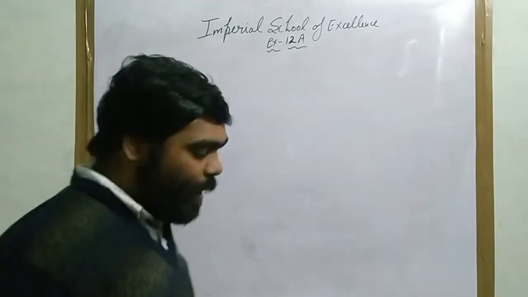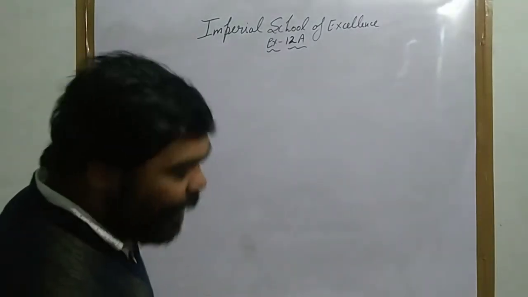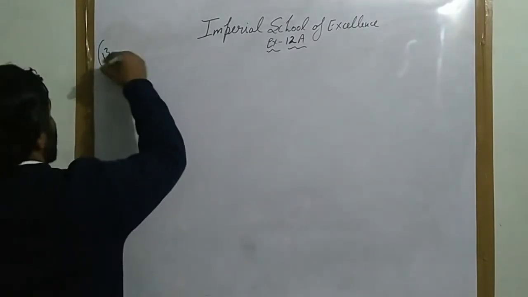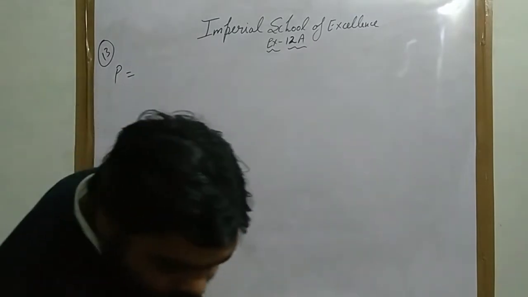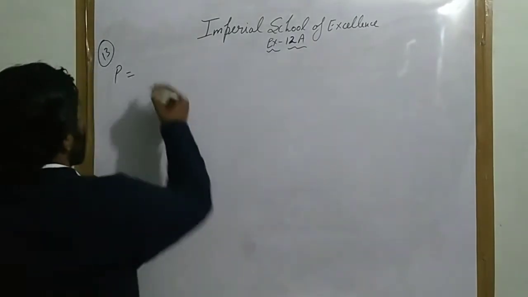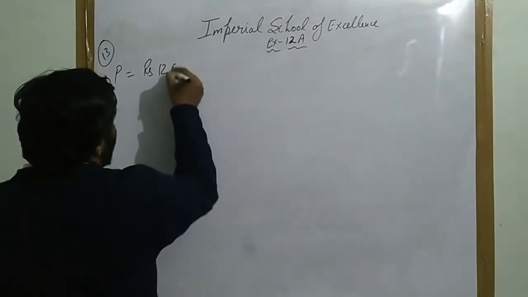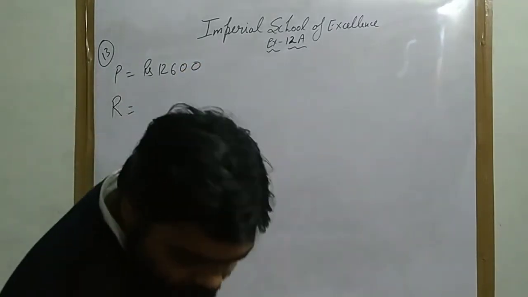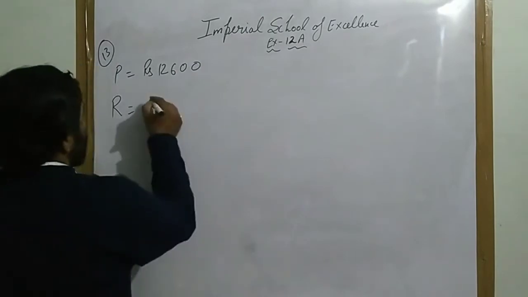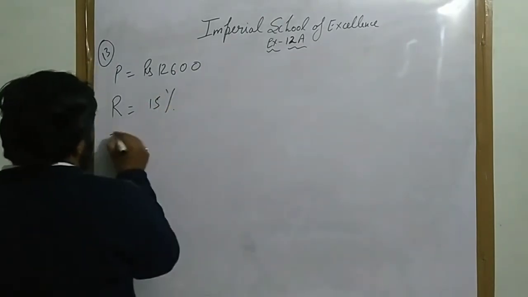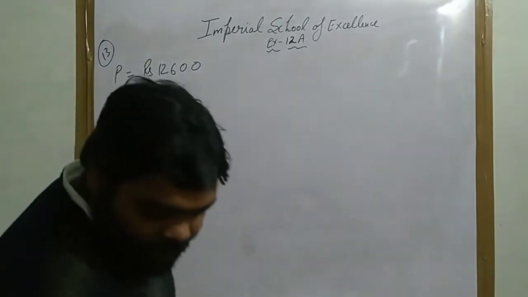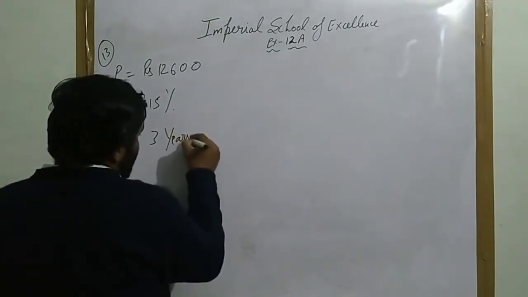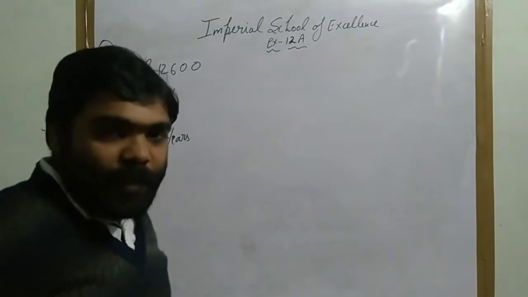First of all, we have to write the principal, rate and time. Principal is 12,600 rupees, rate is 15% per annum, and time is 3 years. We have to find the simple interest, SI.